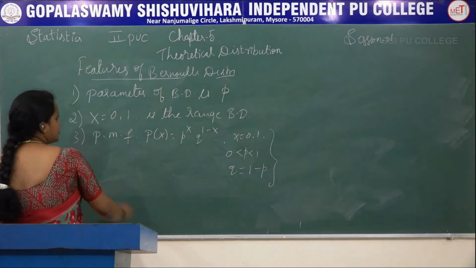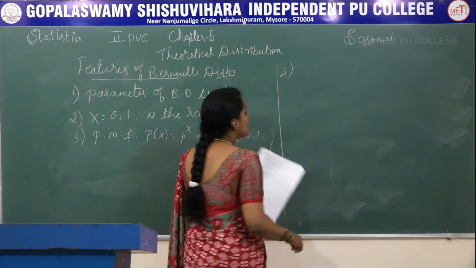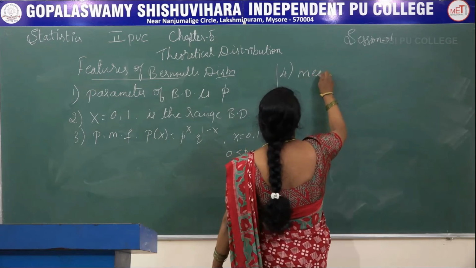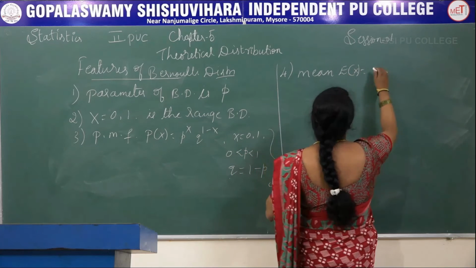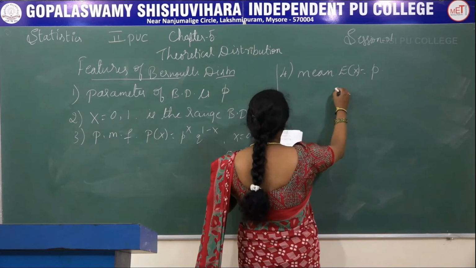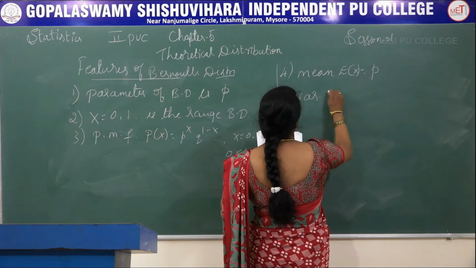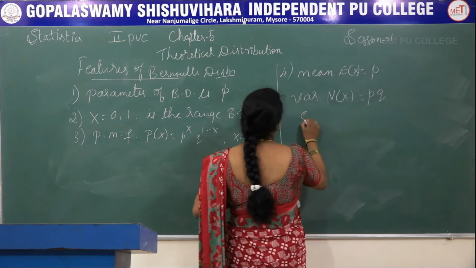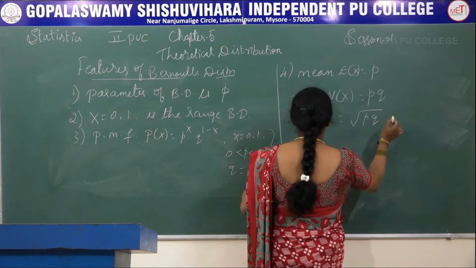And the fourth point is, in the Bernoulli distribution the mean or the expected value will be p, and the variance V of x is equal to p into q, and the standard deviation is the square root of pq.